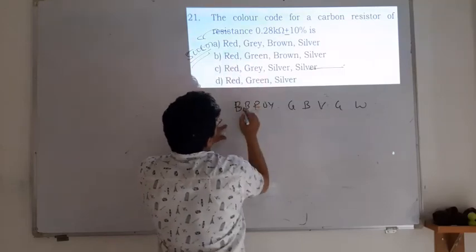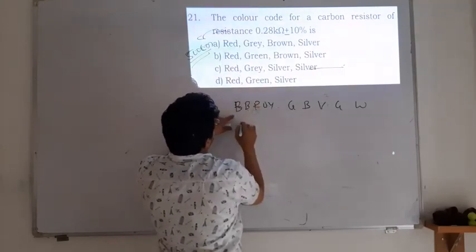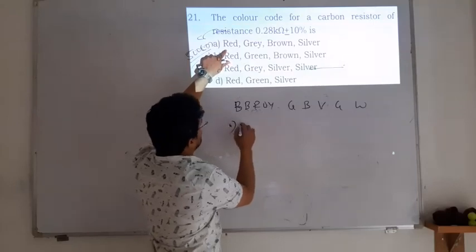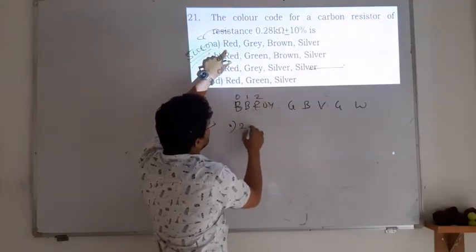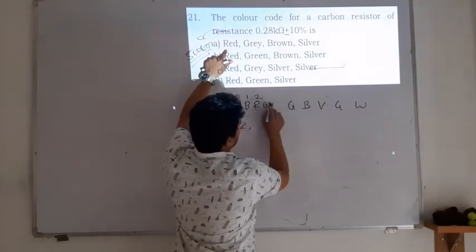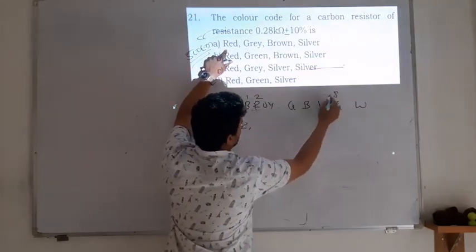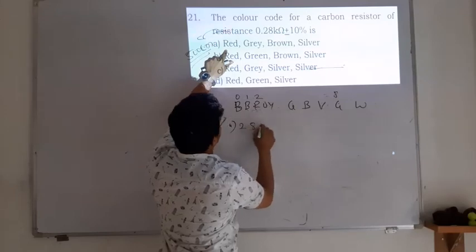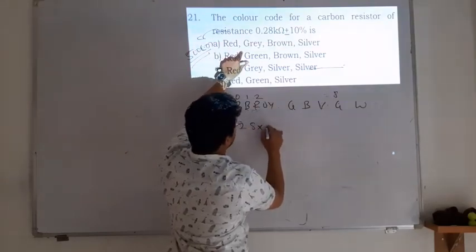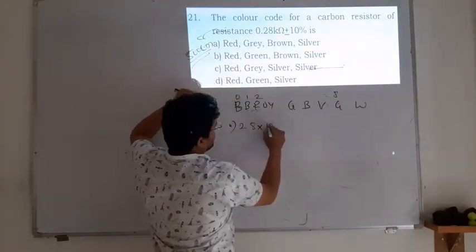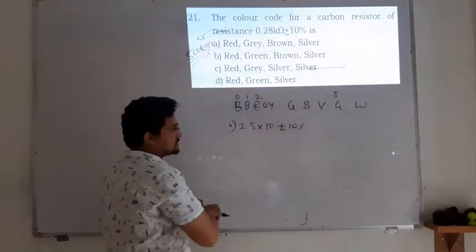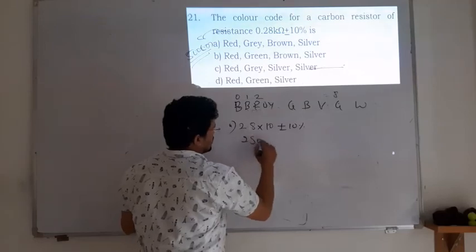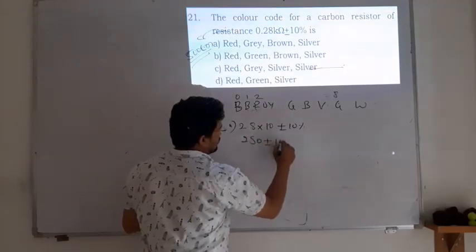So you can consider here the first one, option A. Red means 2, counting 0, 1, 2. Then gray is 8. Then multiply by brown, which is the multiplier, 10. And then plus minus 10%. So it is now 280 plus minus 10%.